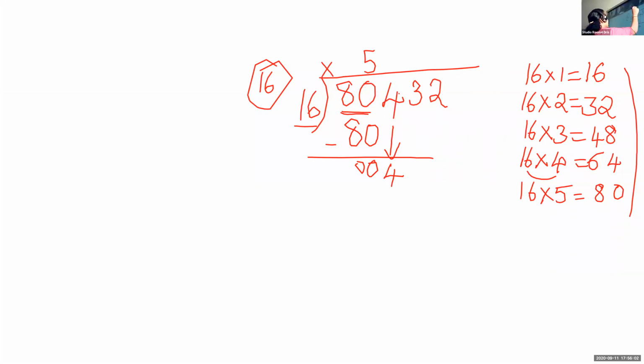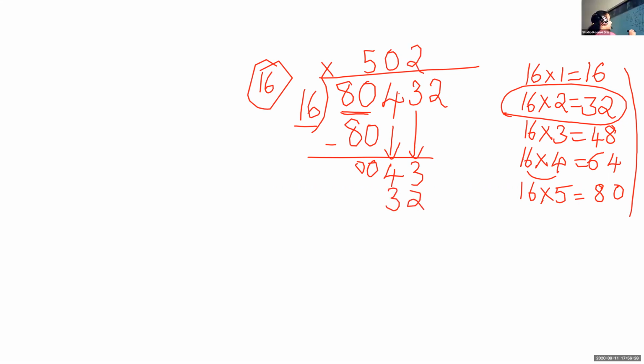You have to put a 0 in the quotient. Very good. Then you can bring down another number also. Now please check 43. That is not there in the table. So which one will we take? 16 multiplied by 2, that is 32. Okay. 16 into 2, that is 32.